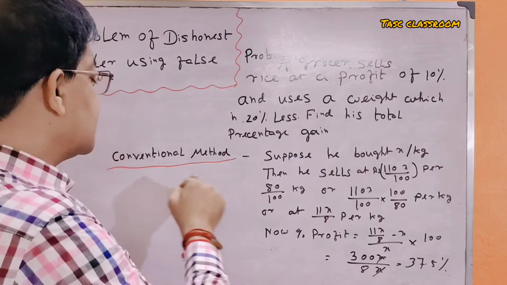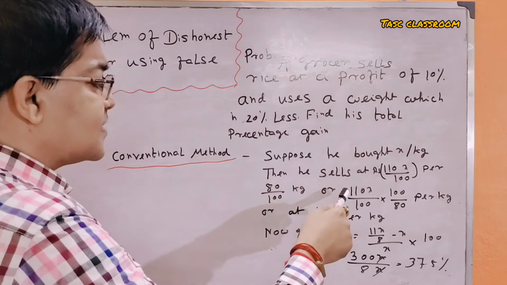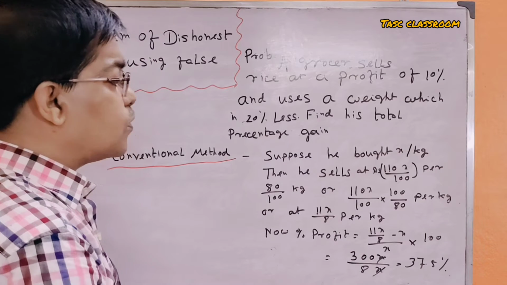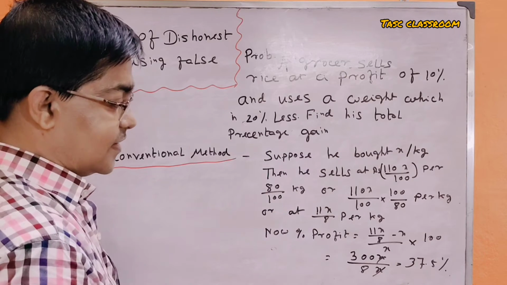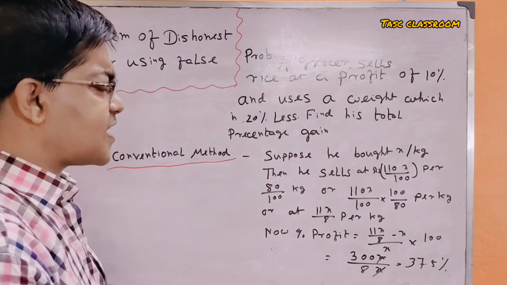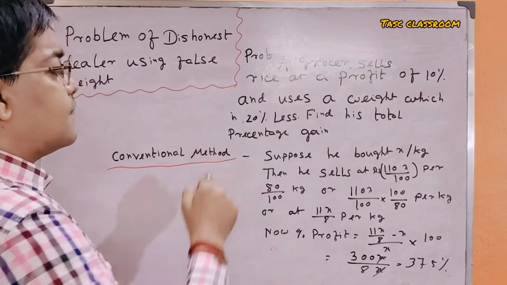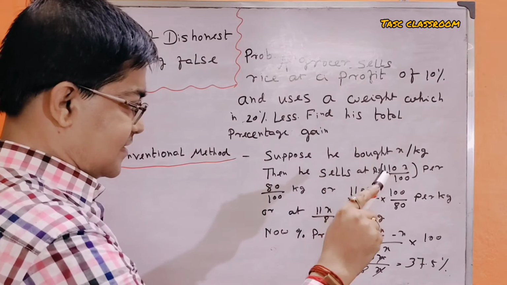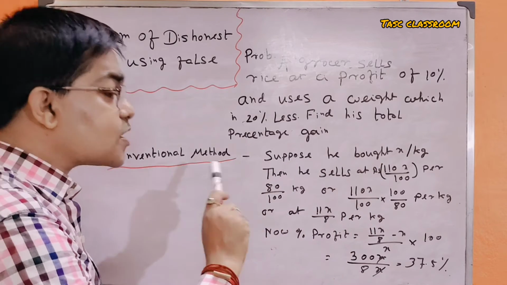If we use this conventional method, we can't answer most of the questions. So we should use the magical formula or shortcut formula. These types of questions must come in any competitive exam. This problem is common in railway and police sections. Now I will show the magical method or shortcut method.